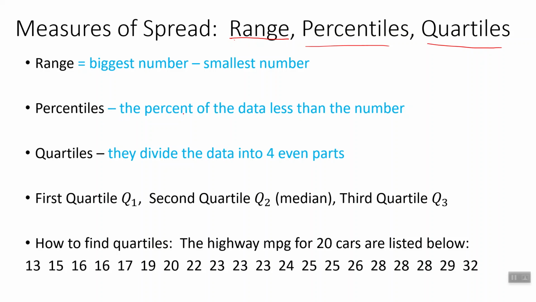The percentile is the percent of the data that is less than the number. So if you have all this data here, like a dot plot, and we want to know where the 50th percentile is, it'd be right in the middle. 50% would be below it. The 100th percentile would be all the way at the top. 100% would be below this guy. The 0 percentile would be down here at the bottom, with 0% of the data below it. Most of this we use with normal distributions, and we'll talk about that later.